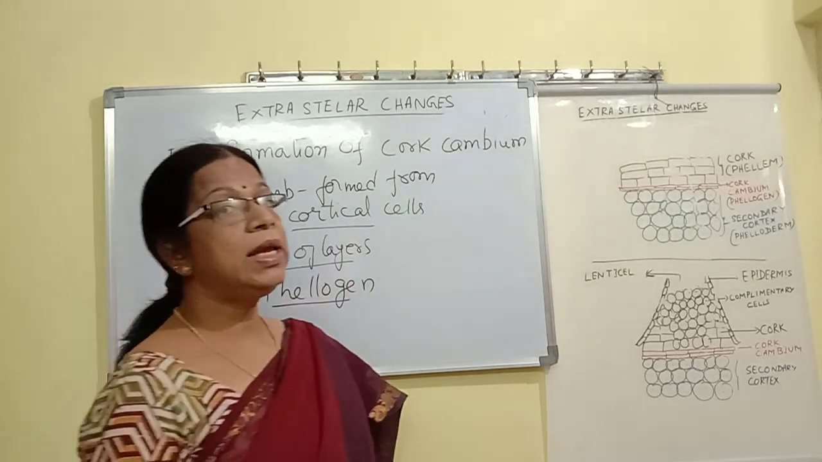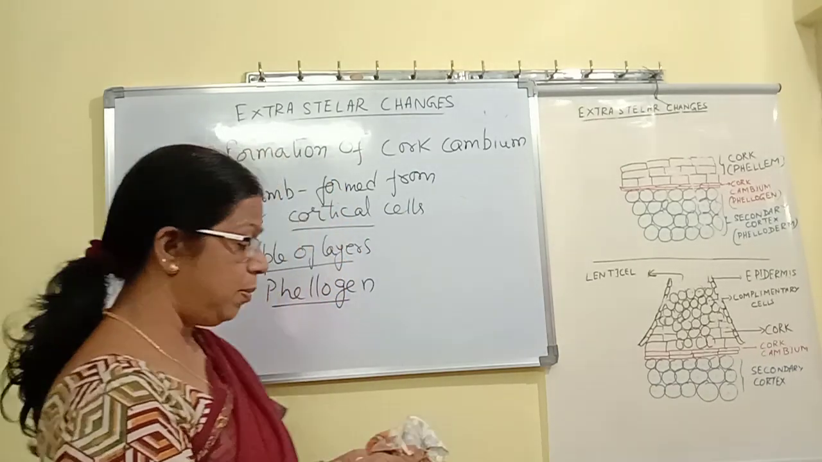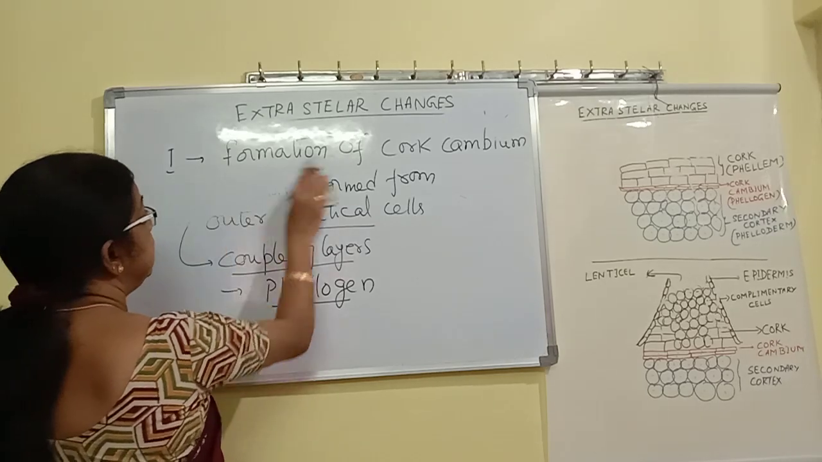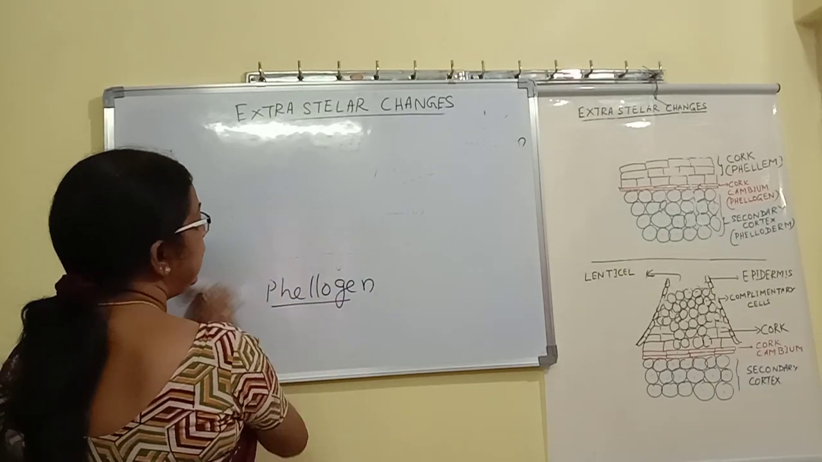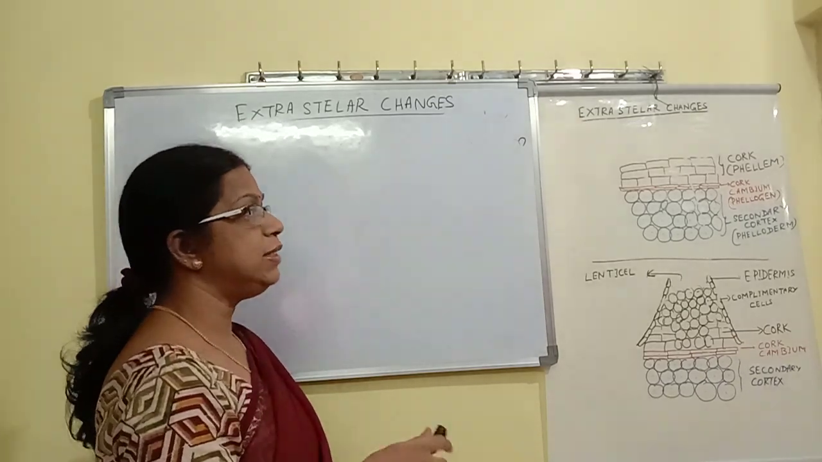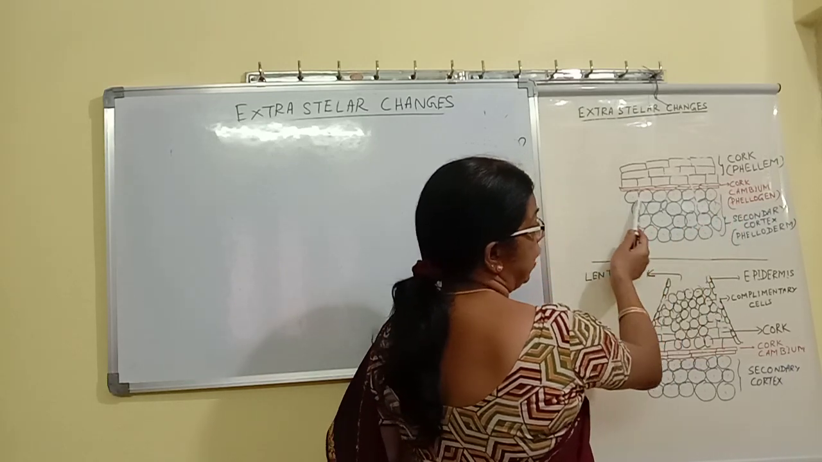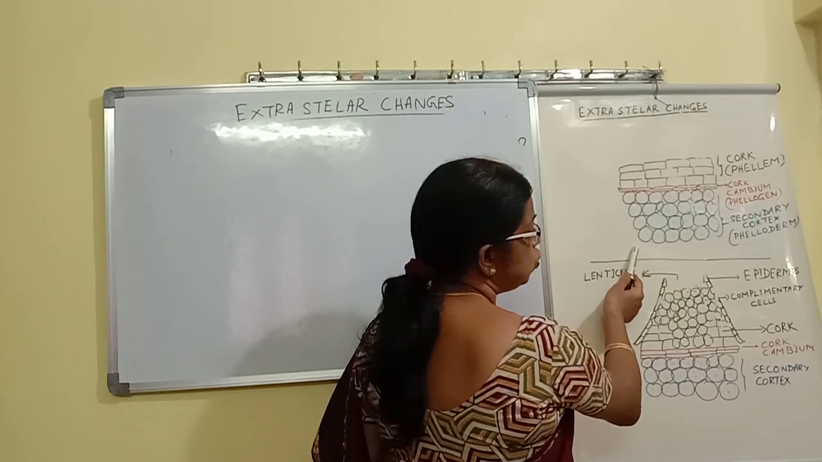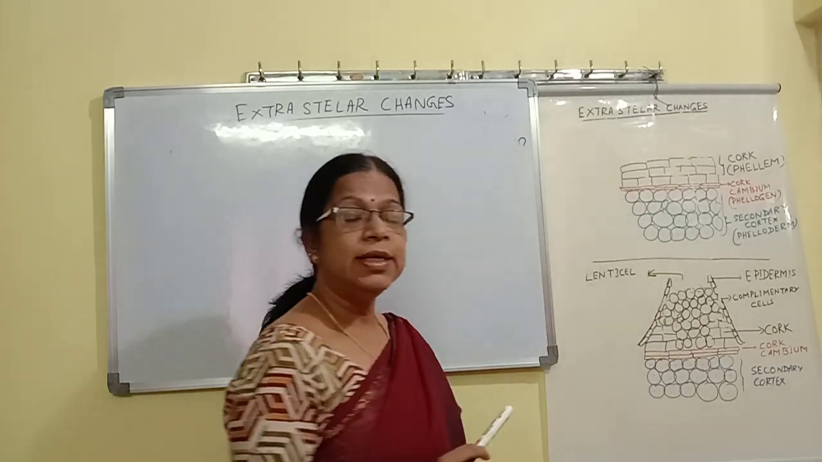So this cork cambium will start dividing now. When cork cambium starts dividing, just like vascular cambium, it will start producing cells. So we will just look into the diagram here. When cork cambium divides, it produces some cells towards the inner side and some towards the outer side.